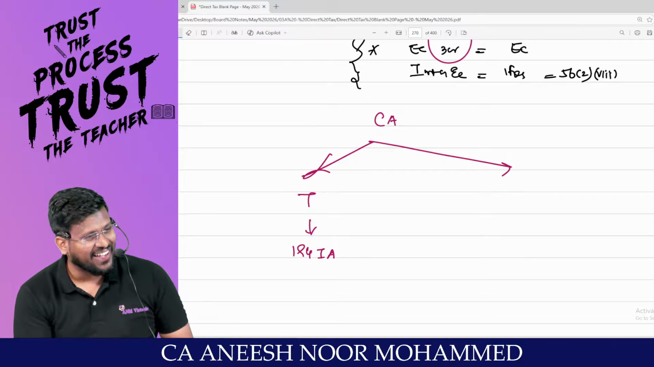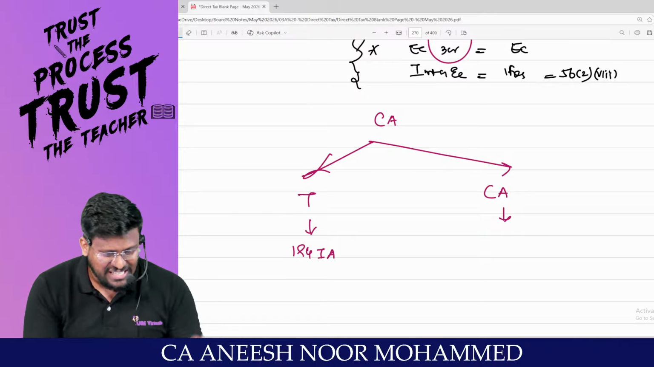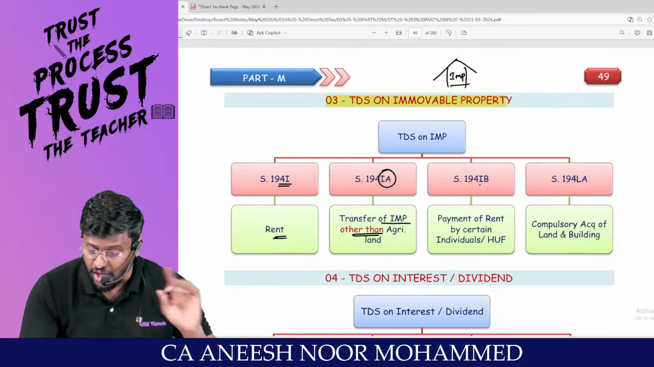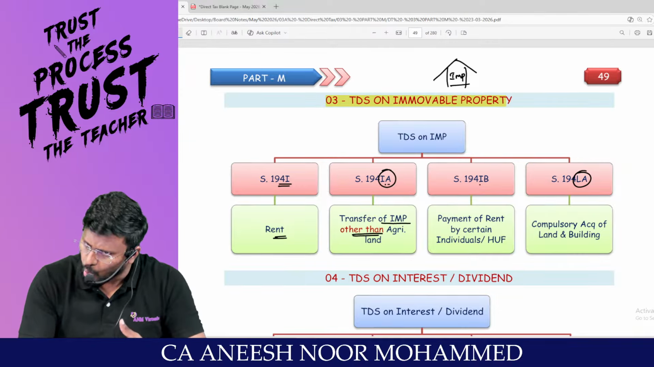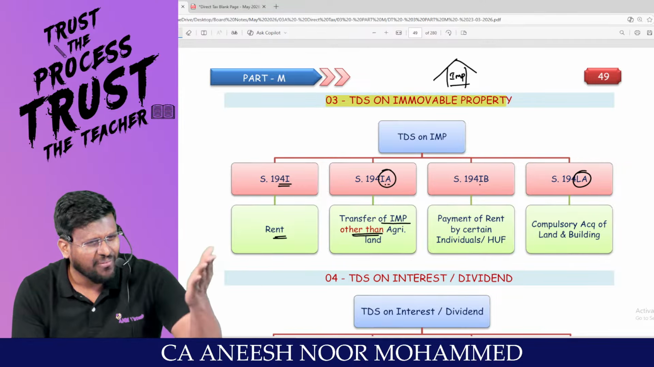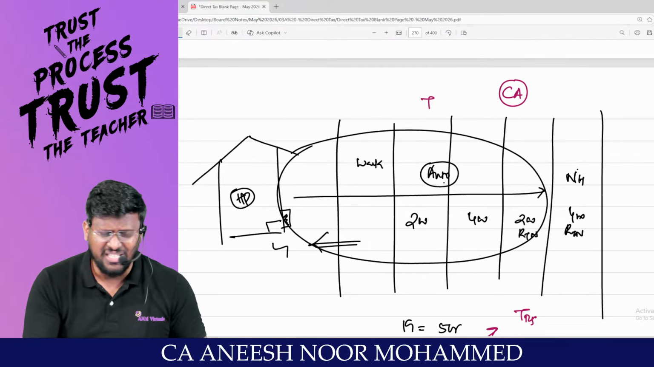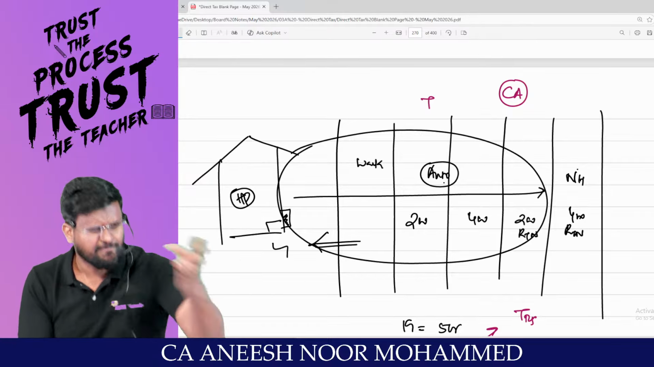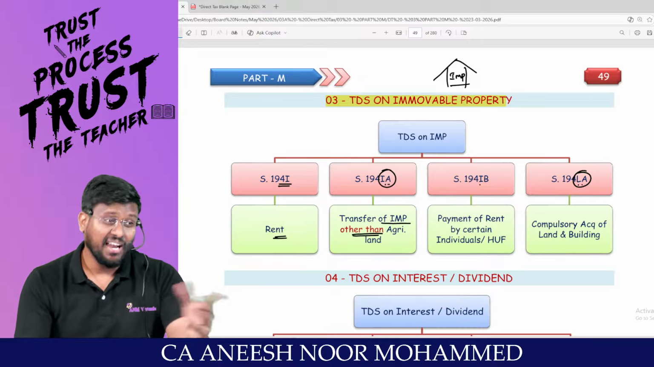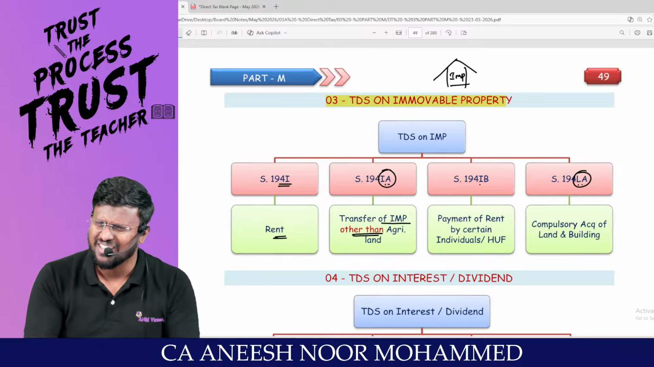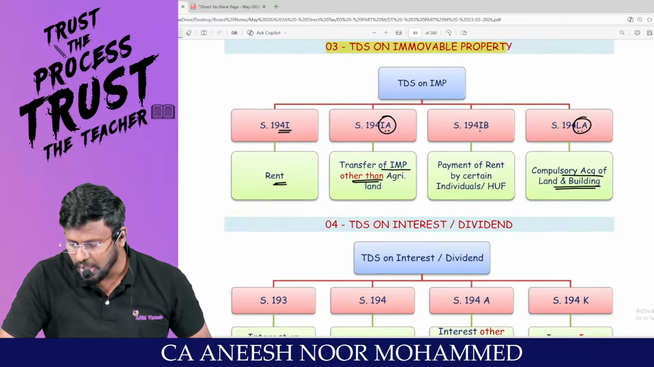But if it has been compulsorily acquired, then my dear lovable students, TDS has to be deducted not under IA, but under LA. Because if I sell by my own will, people will say, IA, have you sold the capital asset? But this is not IA. This is compulsory acquisition. I am not interested to sell it, but government has compulsorily acquired. Love is not present, it is absent. That's why they are deducting TDS under 194LA, compulsory acquisition of land and building.